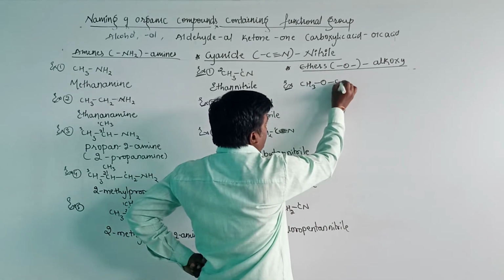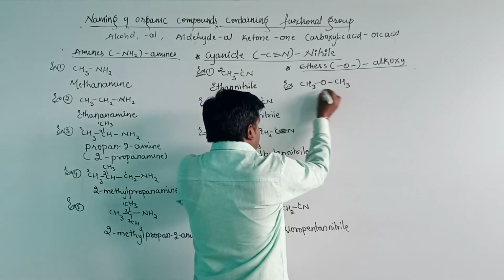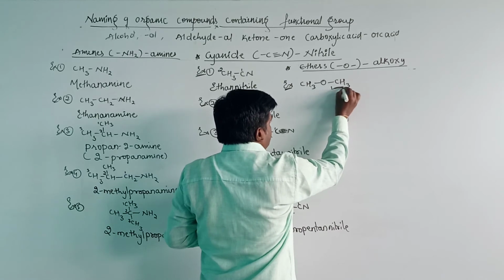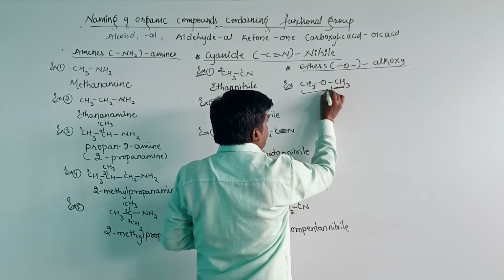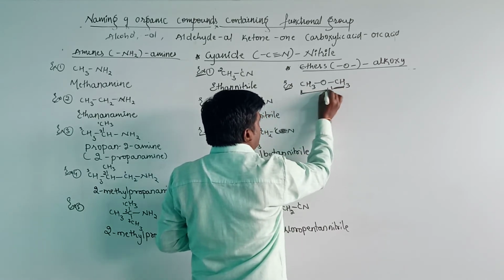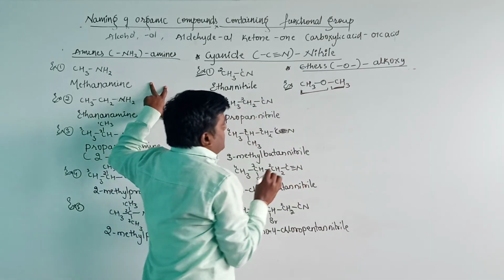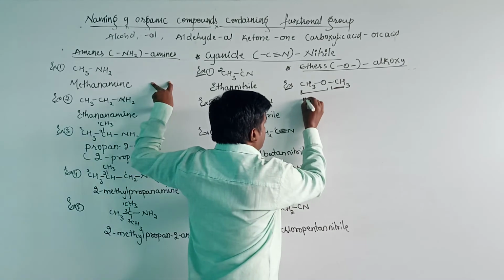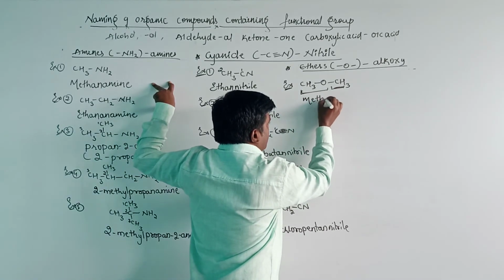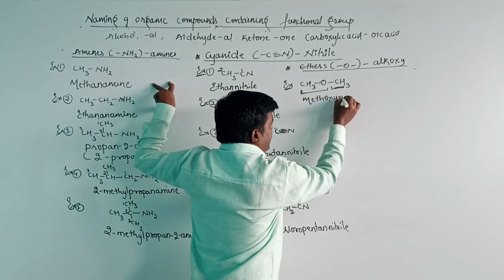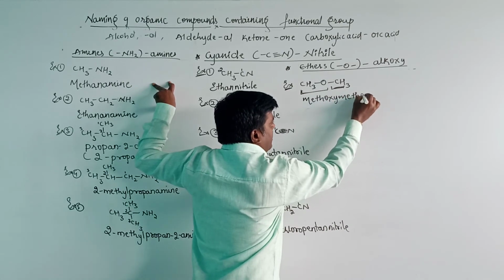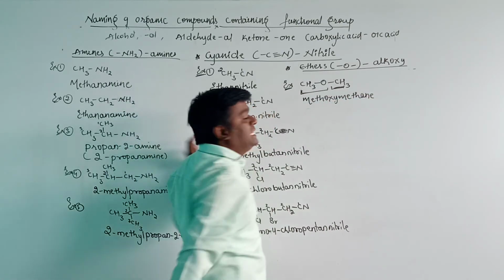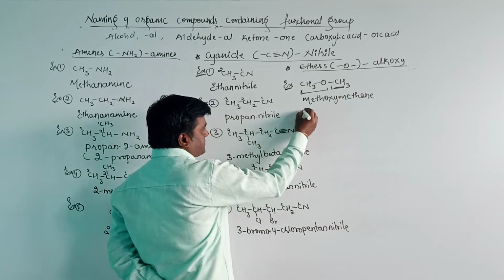CH3OCH3. This one will become the longest carbon chain and this one will become the substituent group. Here, the alkoxy, that is methoxy, will be here. Methoxy methane is the name for this ether organic compound.